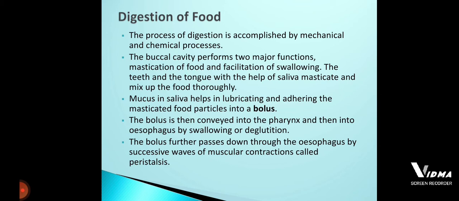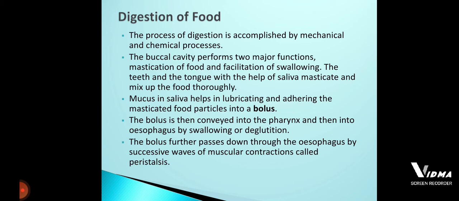The next part of the alimentary canal is the pharynx. From the pharynx, the food enters the food pipe. The process by which food moves from the oral cavity to the pharynx is called deglutition. After the deglutition process, inside the oral cavity, with the help of saliva which consists of mucus, the food that has been masticated is all adhered together and forms the bolus.